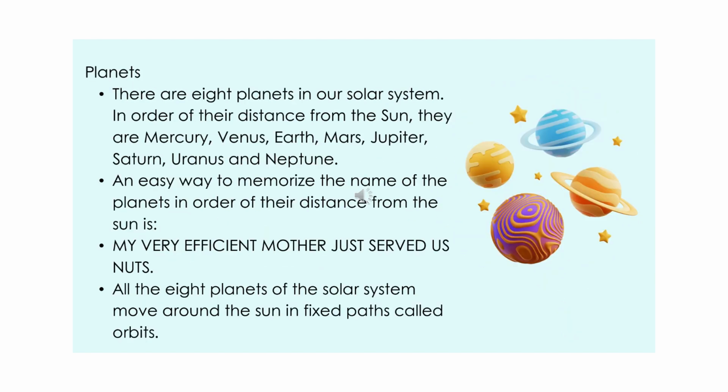Planets. There are 8 planets in our solar system. In order of their distance from the sun, they are Mercury, Venus, Earth, Mars, Jupiter, Saturn, Uranus and Neptune. An easy way to memorize the names of the planets in order of their distance from the sun is: my very efficient mother just served us nuts. If you take all the initial letters of these words, you can find the names of the planets. All the 8 planets of the solar system move around the sun in fixed paths called orbits.